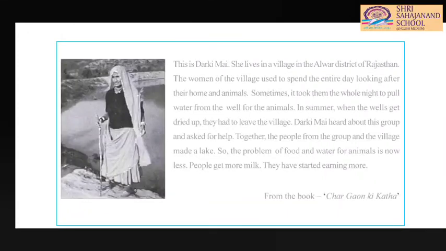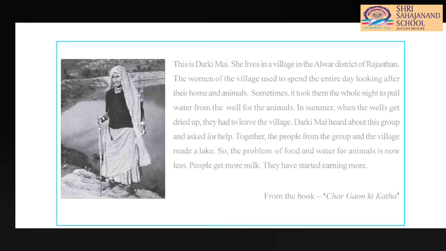Together, the people from the group and the village made a lake. So the problem of food and water for animals is now less. Why is it less? Because the water gets collected in the lake and the villagers can use the water for their needs. People get more milk.